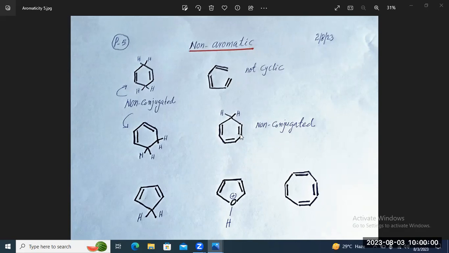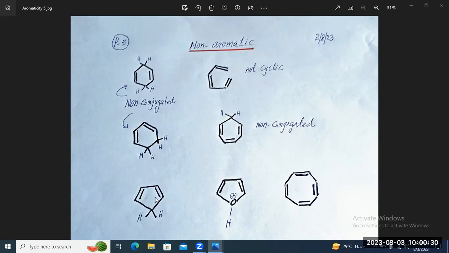Here we can see the system is not conjugated, although having a 6 pi electron system or 3 double bonds, the system is non-conjugated. This pi bond, then single bond, then again single bond, so non-conjugated. That is why it is non-aromatic.